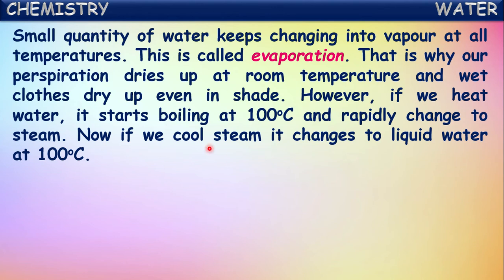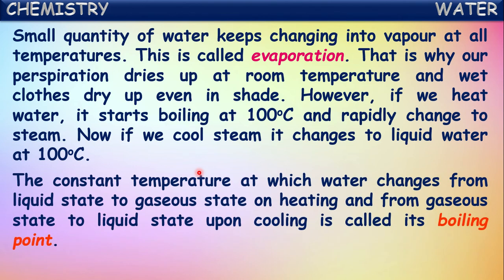Now if we cool this steam, it changes back into liquid water at 100 degrees Celsius again. If we cool the steam to lower temperatures, after reaching 100 degrees Celsius it converts back into liquid water. So the constant temperature at which water changes from liquid state to gaseous state on heating is called the boiling point.